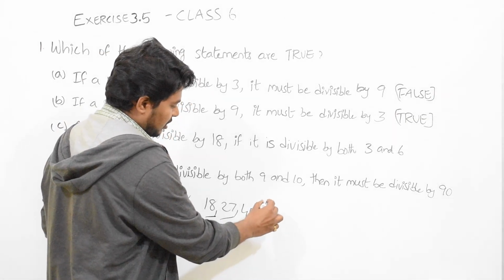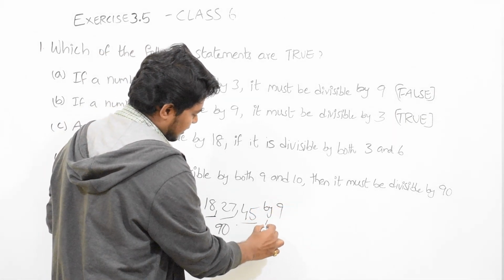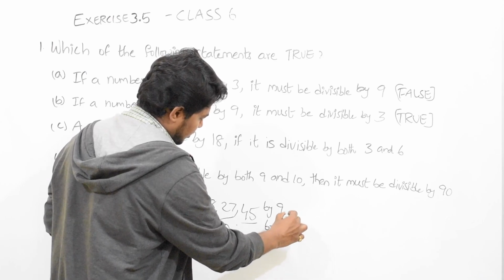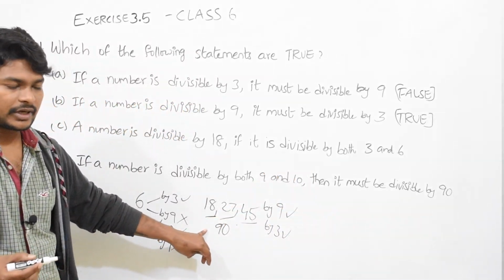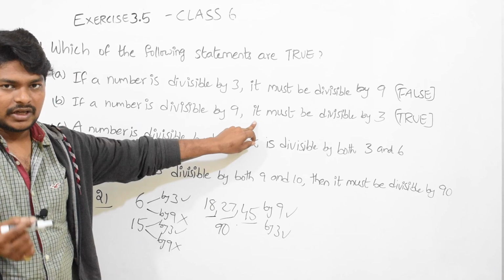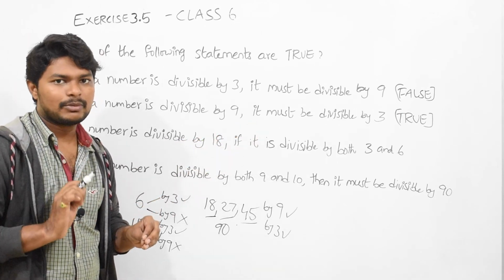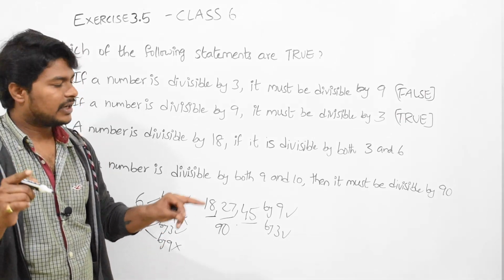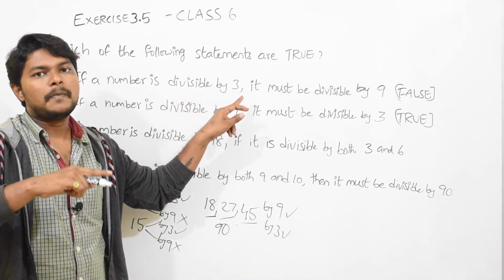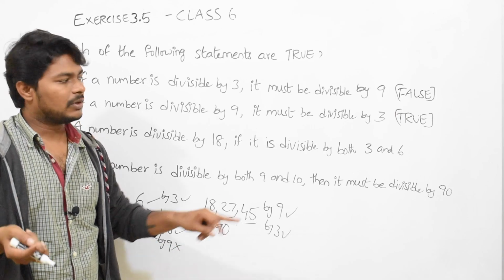In the same way, all of these are divisible by 3 also. Divisible by 9 and by 3. It is well and good. That is true. So this statement will be true. If any number is divisible by 9, then it must be divisible by 3. But the other way, any number divisible by 3 may or may not be divisible by 9.